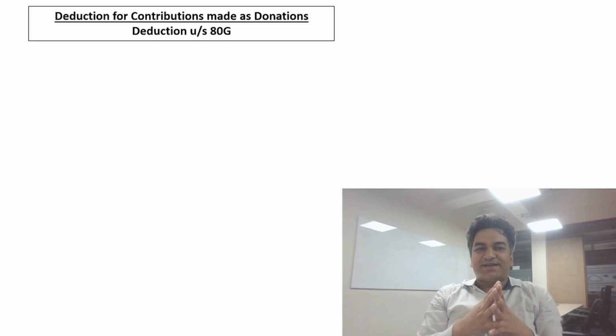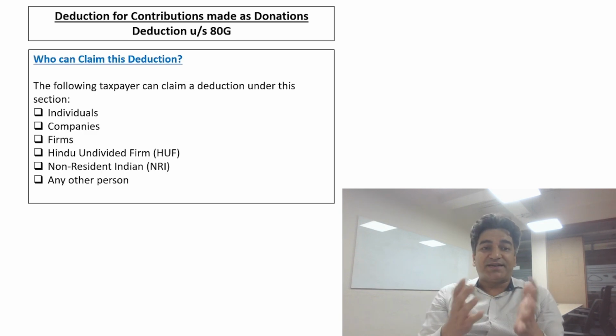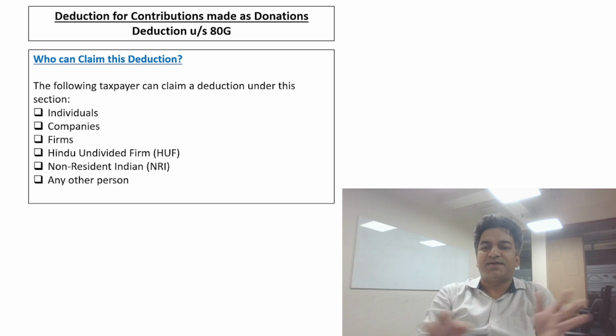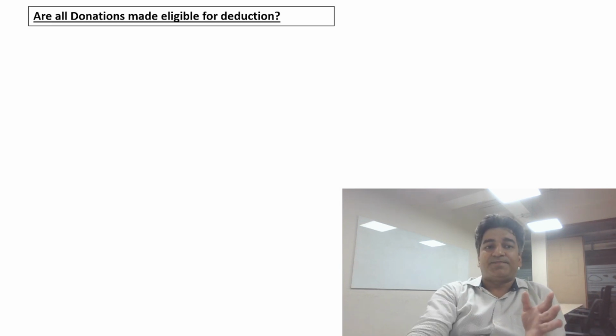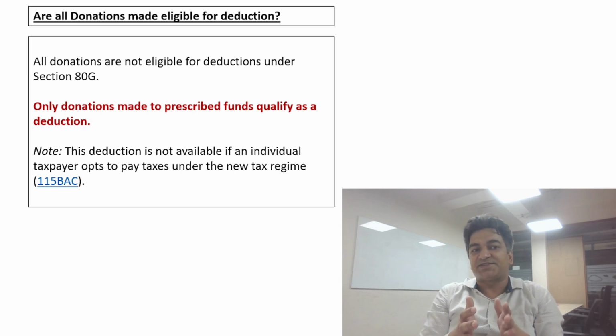So friends, let's now discuss the deduction under Section 80G of the Income Tax Act. The first thing is who can claim this deduction. The deduction can be claimed by individuals, firms, companies, HUF, NRIs, or any other person. Secondly, are all donations made eligible for deduction under Section 80G? The answer is no. All donations are not eligible for deductions under Section 80G. Only permissible donations made to prescribed funds are qualified for deduction.